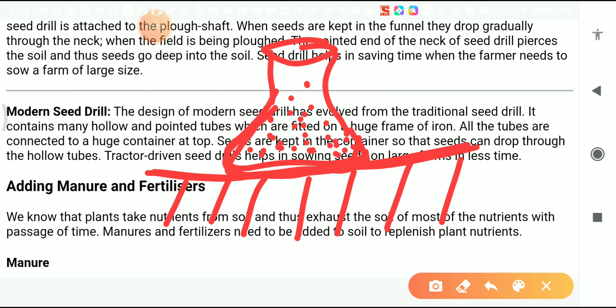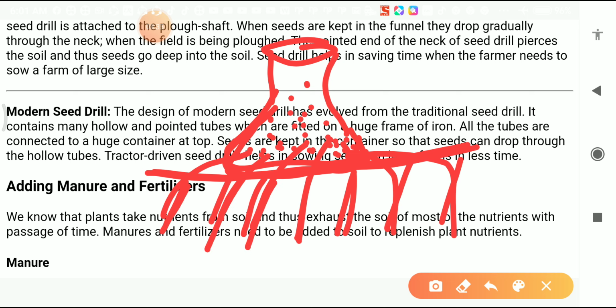Then these seeds will come out from each tube, like this, and with the help of this seed drill, the seed goes inside the soil at a proper depth and with a proper gap also. See here, in these tubes the gap is maintained.